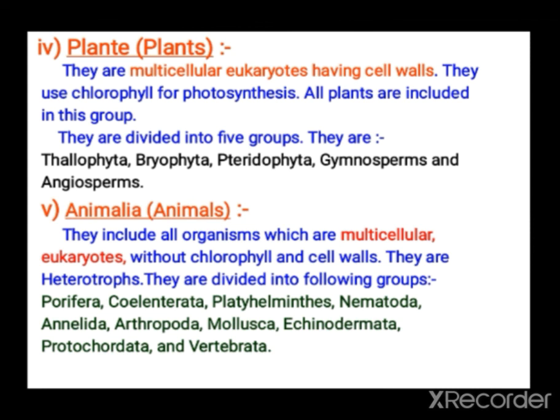Plants are classified into Thallophyta, Bryophyta, Pteridophyta, Gymnosperms and Angiosperms. Animals: Porifera, Coelenterata, Platyhelminthes, Nematoda, which can be known as Nemathelminthes also, Annelida, Arthropoda, Mollusca, Echinodermata, Protochordata and Vertebrata.